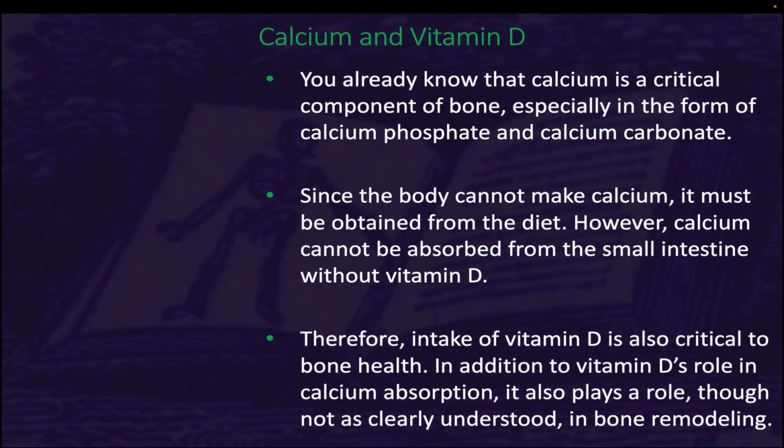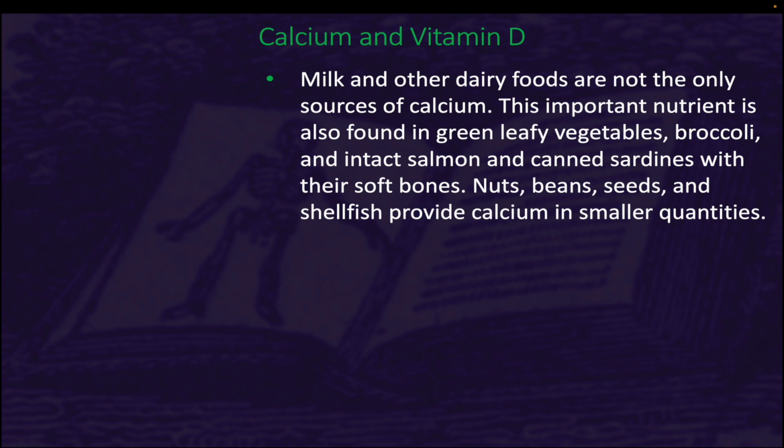In addition to vitamin D's role in calcium absorption, it also plays a role, though not as clearly understood, in bone remodeling. Milk and other dairy foods are not the only source of calcium. This important nutrient is also found in green leafy vegetables, broccoli, and intact salmon and canned sardines with their soft bones. Nuts, beans, seeds, and shellfish provide calcium in smaller quantities.